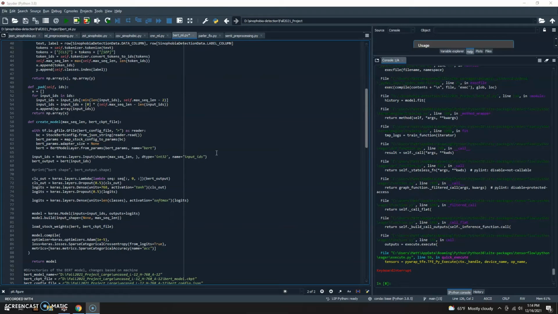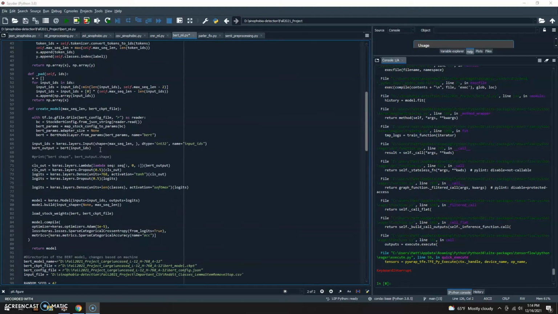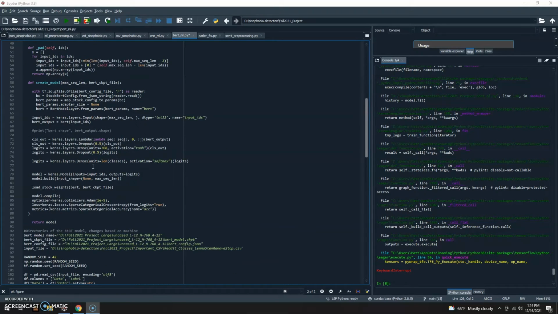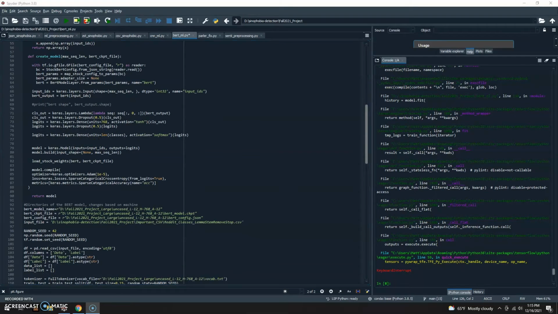When looking at the actual implementation of the model, we really didn't change a whole lot from the original project. We kept a lot of the layers the same. The only things we really changed were some of these numbers and hyperparameters, just to tweak it and see if it would affect the accuracy at all, but the actual layers of the model were not really tweaked.